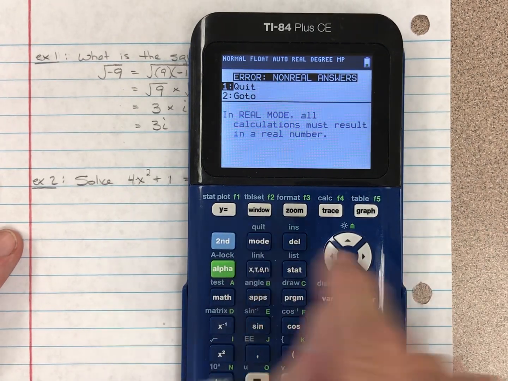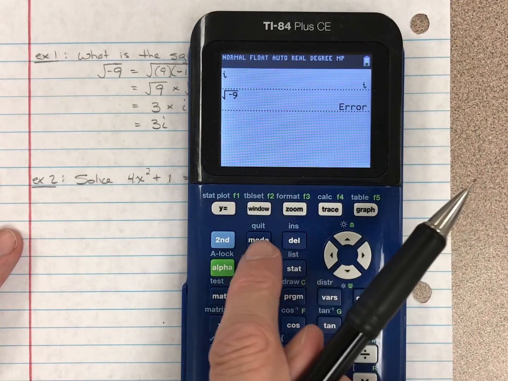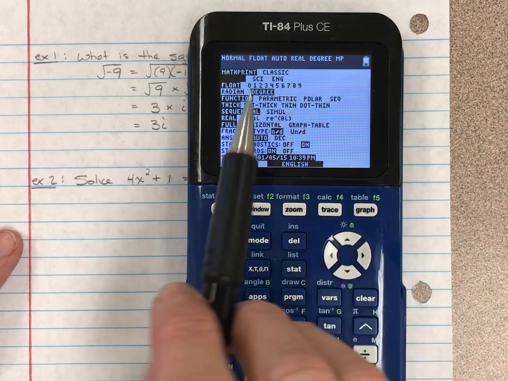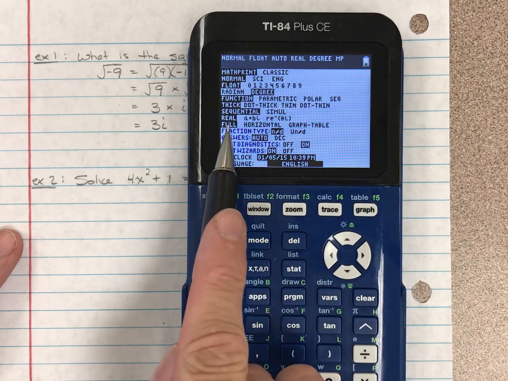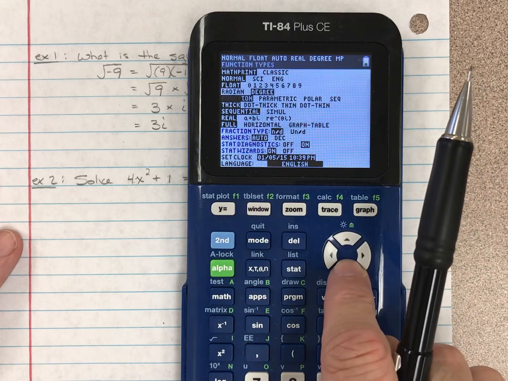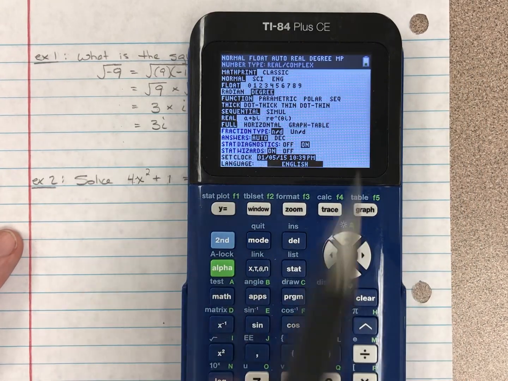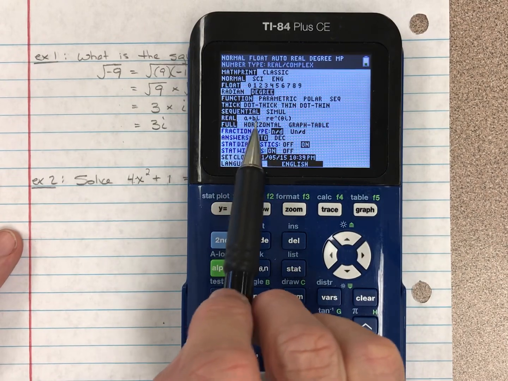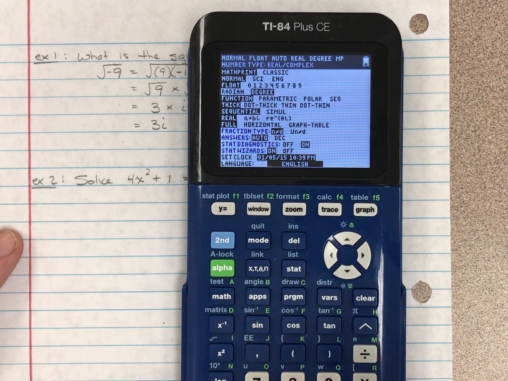So if I go to mode, I have to first go to quit. If I go to the mode key, which is right here, and as I look down, I'll see where it says real under sequential. I'll scroll down to show it to you. I'm in the real number mode. You'll look right to the right, a plus bi. Well, that's the imaginary mode, which we're not quite to yet, but that's the mode. I'm going to press enter and come into the imaginary mode.